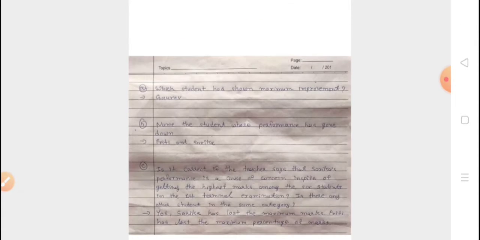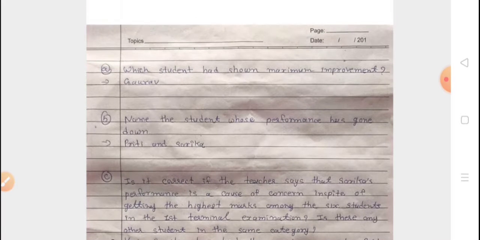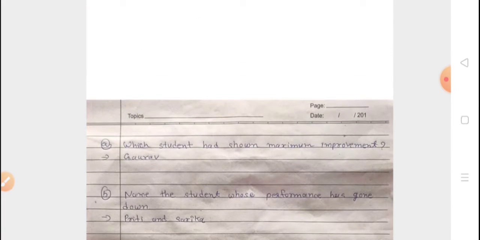Fine. Similarly, for Gaurav, for Rajneet and for the other students. Fine. So this is how you can draw a double bar graph. Now let's see the questions. First one is, which student had shown maximum improvement?